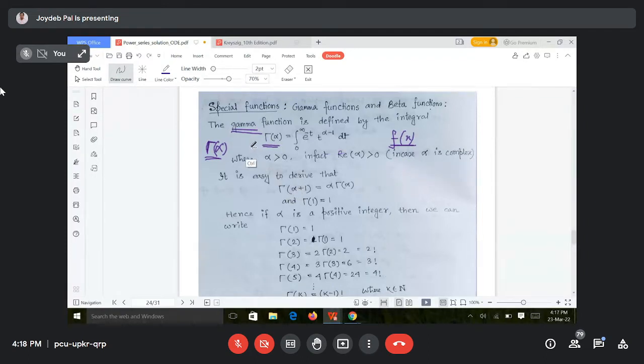So here the gamma function is basically an integral, rather an improper integral. The integral from 0 to infinity of e to the power minus t, t to the power alpha minus 1. See, what is the use of that alpha? Here it is in the power of t, t to the power alpha minus 1. Now you think, if you solve an integration with respect to t, where alpha is included, after solving that integration it will be a function of alpha or not?